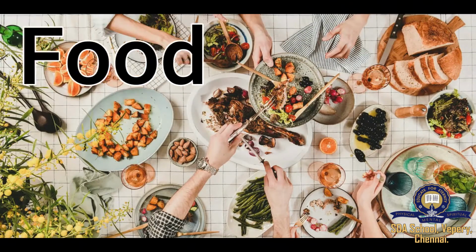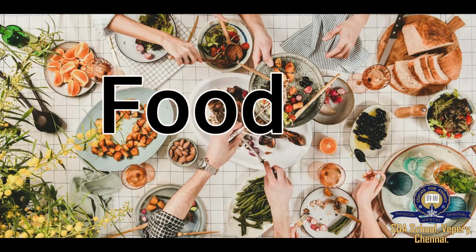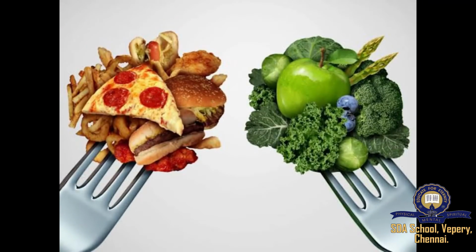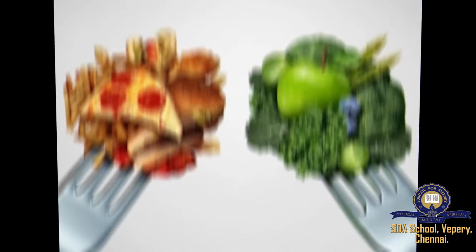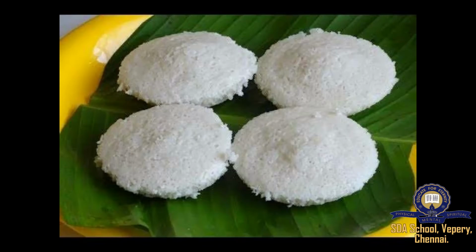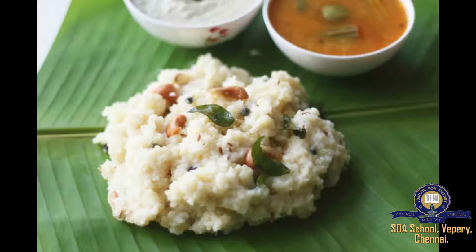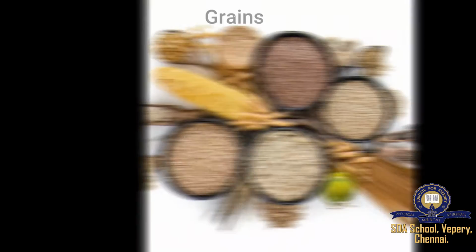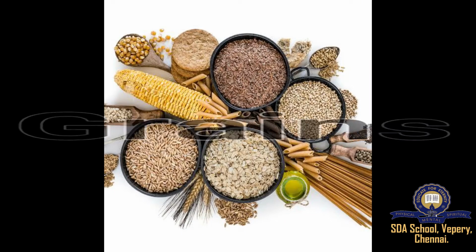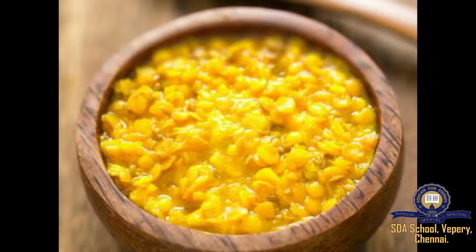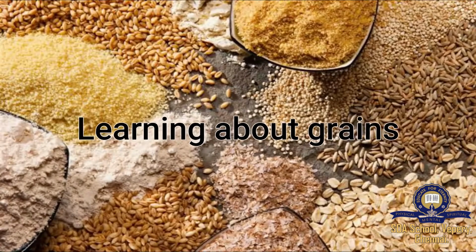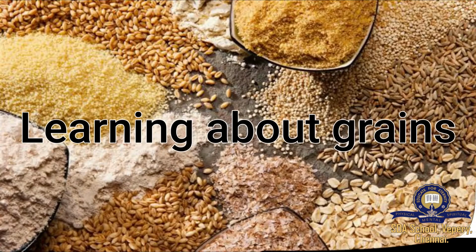How many times do we eat every day? We eat three times every day, that is, breakfast, lunch, and dinner. What do you eat for breakfast? We eat idli, dosa, chapati, pongal for breakfast. These are made from grains like rice, dal, wheat, etc. So today we are going to learn about grains.